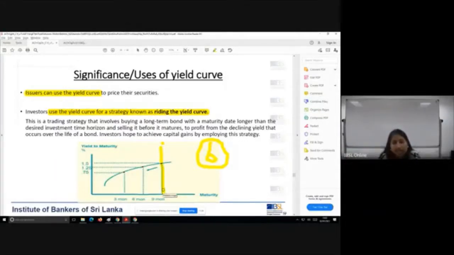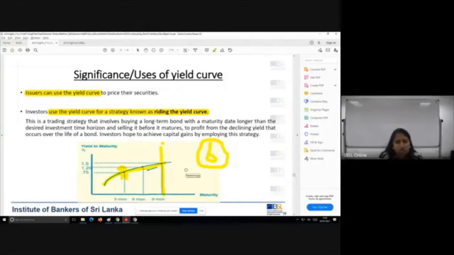You're going to sell at the end of the 6 months, before it matures. That means you have 3 more months to maturity. If you sell at this point, because of the low interest rate, you can sell at a higher price. Low interest, high price. And thus, investors will get a capital gain out of this strategy. So this is why you call it riding the yield curve. You move along the yield curve to get a profit.